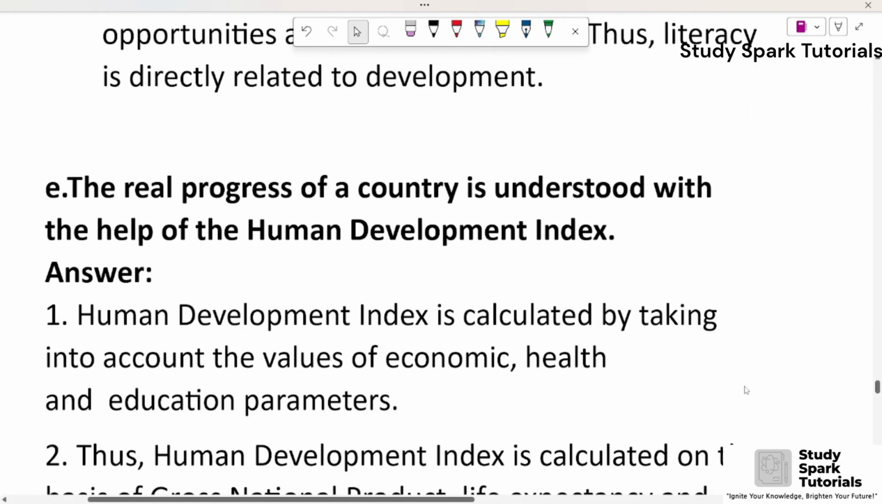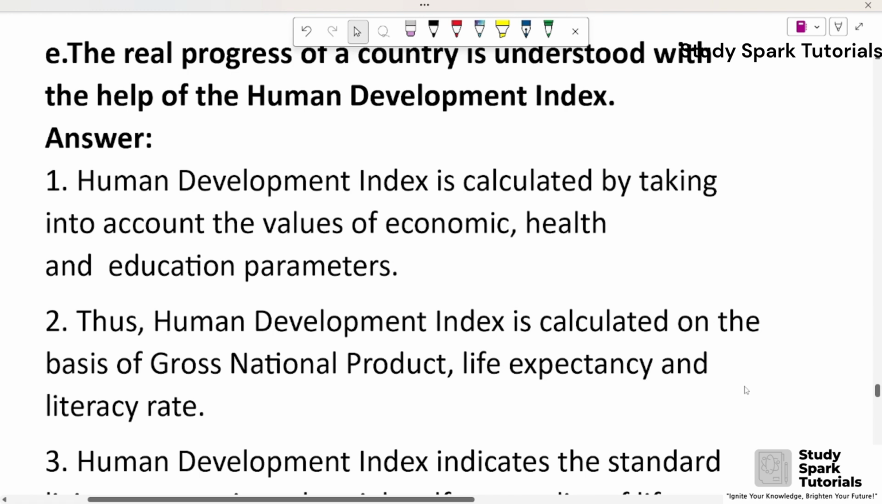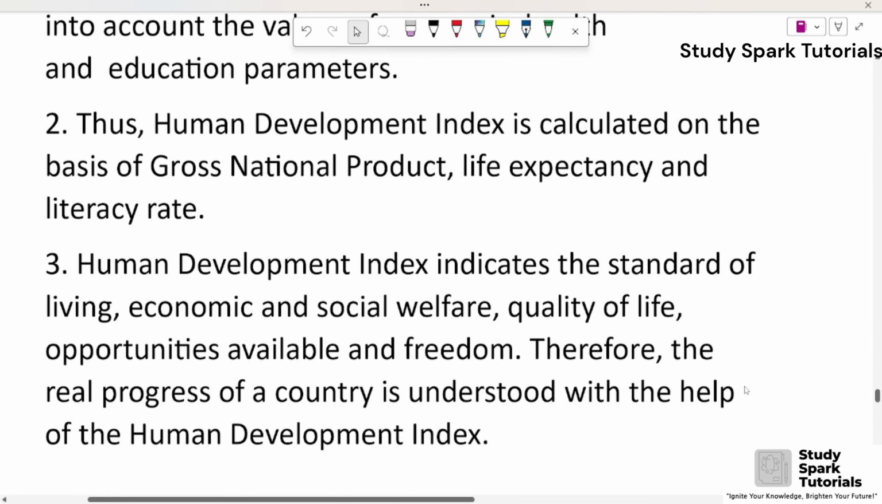E. The real progress of a country is understood with the help of Human Development Index. Answer. First, Human Development Index is calculated by taking into account the values of economic, health and educational parameters. Second, thus Human Development Index is calculated on the basis of gross national product, life expectancy and literacy rate. Third, Human Development Index indicates the standards of living, economic and social welfare, quality of life, opportunities available and freedom. Therefore, the real progress of a country is understood with the help of the Human Development Index.